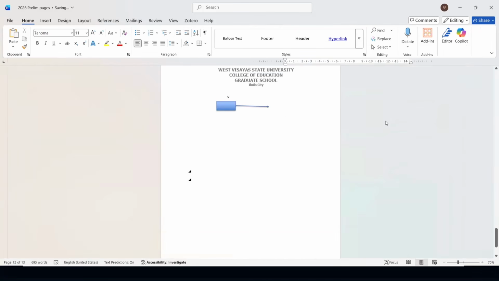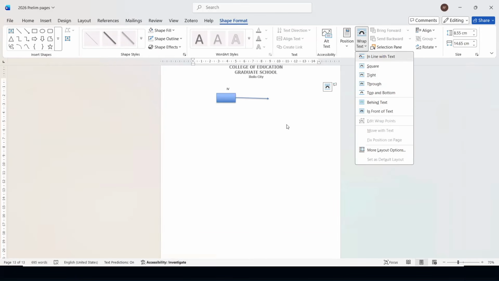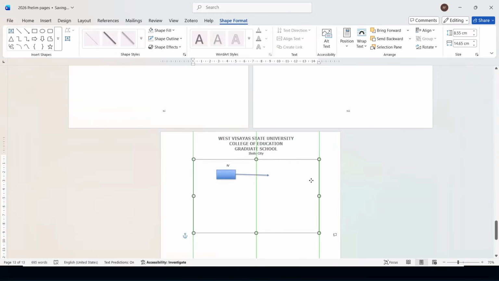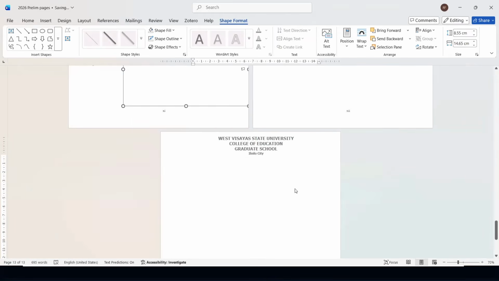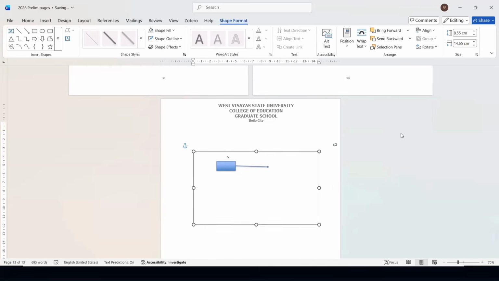So everything is intact as well. If I change the wrap text to square, I can easily transfer everything and all shapes will be together, okay? Intact.